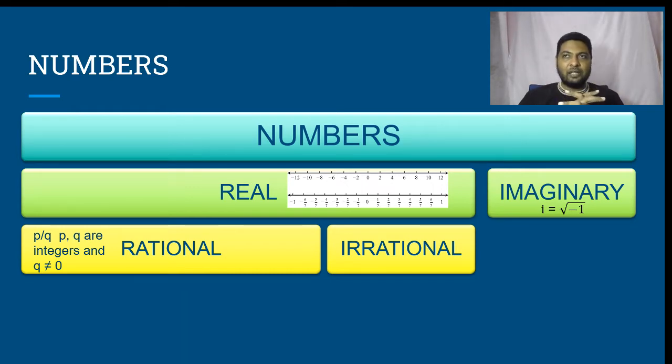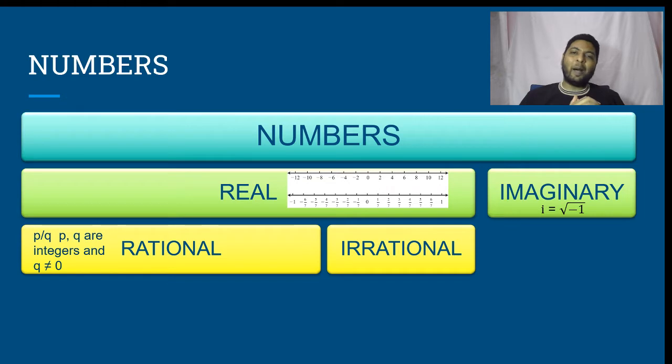Which means every number in the decimal form which is either terminating or recurring is said to be rational. In other words, a rational number is a real number which can be expressed in the form of p by q, where p and q are integers and q is not equal to 0. A real number which is not rational is irrational.